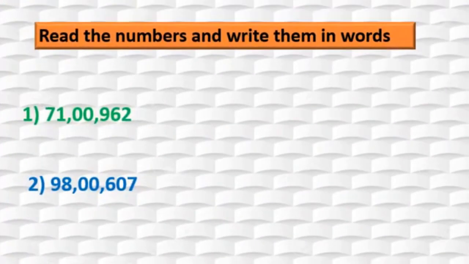Read the numbers and write them in words. Now here numbers are given. See students, we have to give commas. Always remember, comma helps us to read the number quickly without any confusion. From the right hand side, always give comma after 3 digits, and then after 2 digits, like that you have to move to the left.